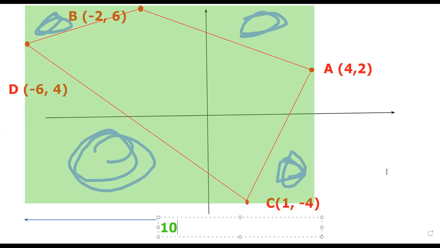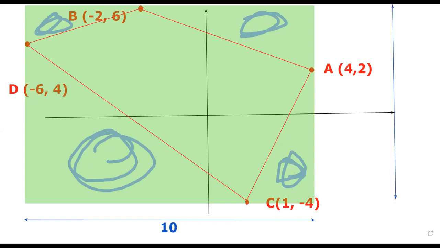And for the height, it extends from the topmost to the bottommost, from -4 to 6, again it equals 10. But if you look closely, this side will have a length of 4 because it goes from 2 to 6. And this one, because it goes from 4 to -2, will have a length of 6. So this will be 4.